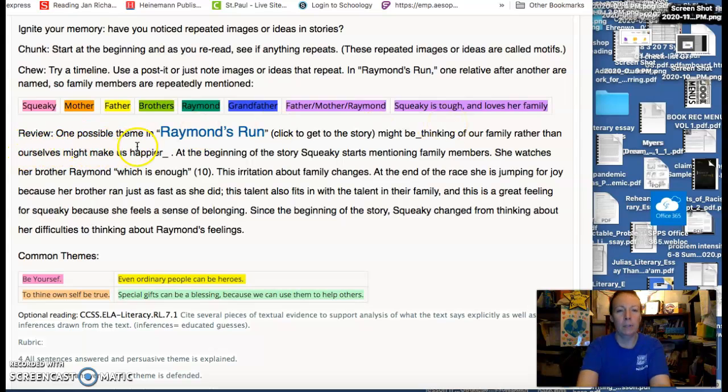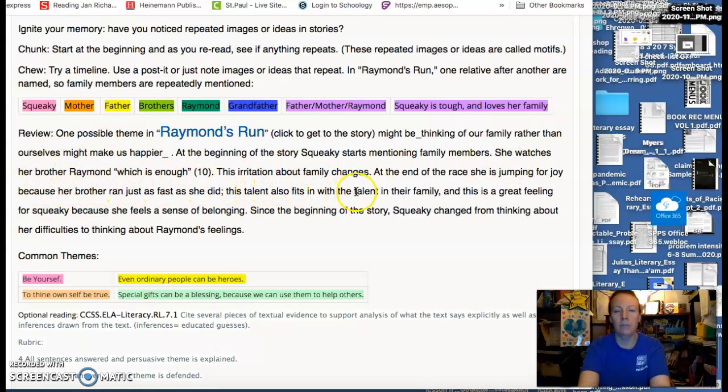Review. One possible theme in Raymond's Run, click to get to the story, might be that thinking of our family rather than ourselves might make us happier. At the beginning of the story, Squeaky starts mentioning family members. She watches her brother Raymond, which is a chore.